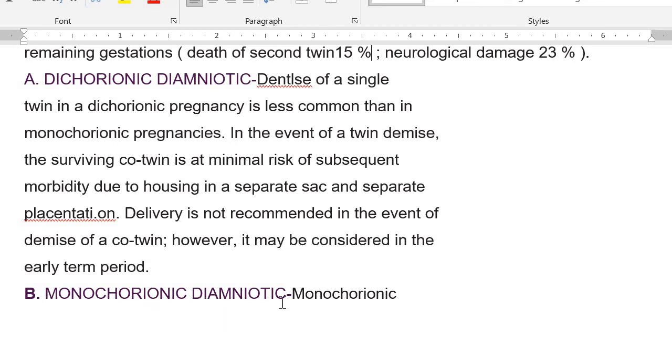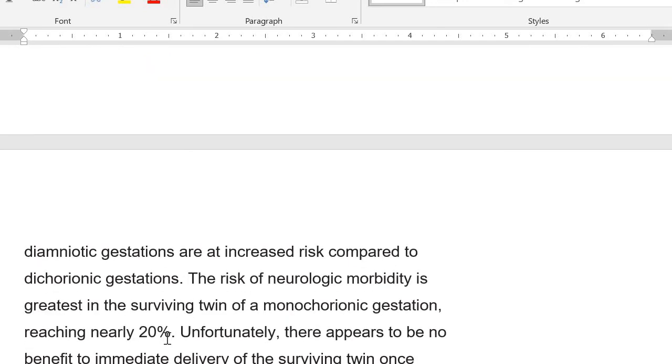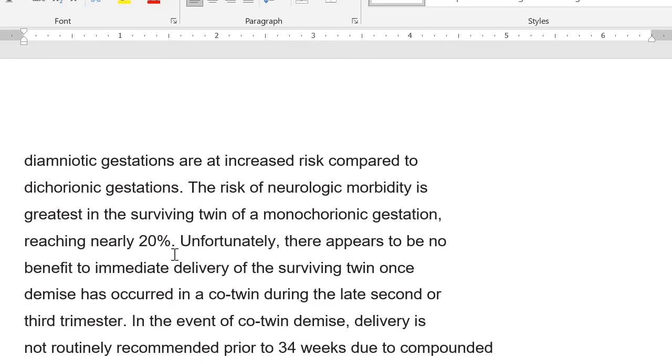So in a monochorionic diamniotic pregnancy, what happens? Monochorionic diamniotic pregnancies are at a greater risk as compared to dichorionic gestations, and the risk of neurological morbidity is greatest in the surviving twin as compared to a singleton pregnancy. It may reach like 20%, but the RCOG says 23%.